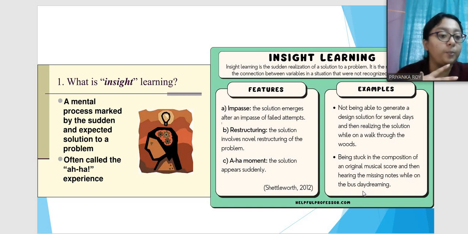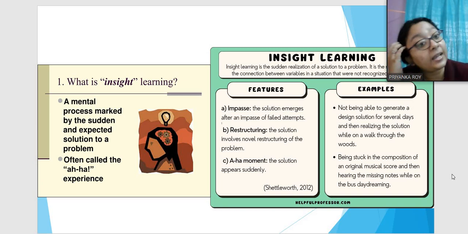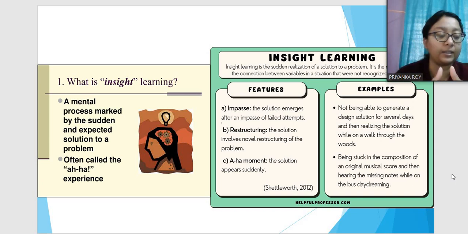Or being stuck in the composition of a musical score and hearing the missing notes while you're traveling in the bus. So these kinds of things keep happening, and this is known as insight learning. You already know the answer, but you have to think about it in a different way in order to get it to your mind instantly.